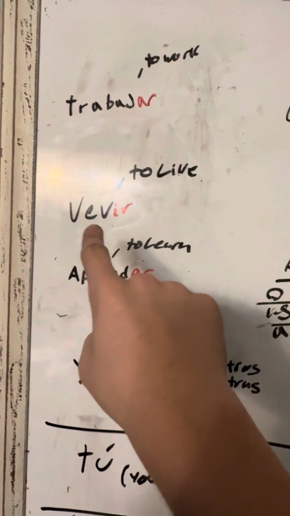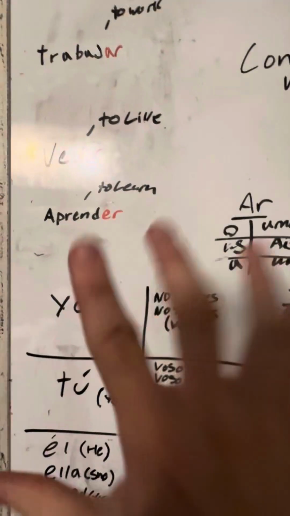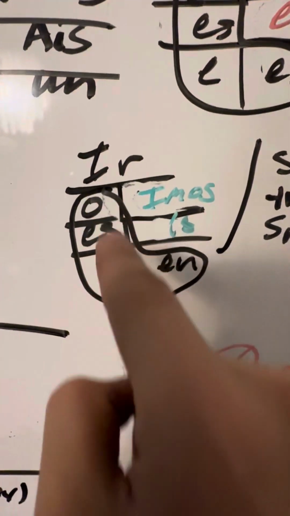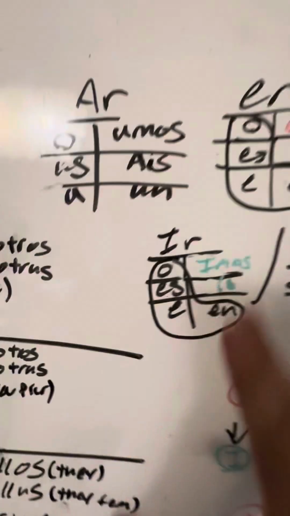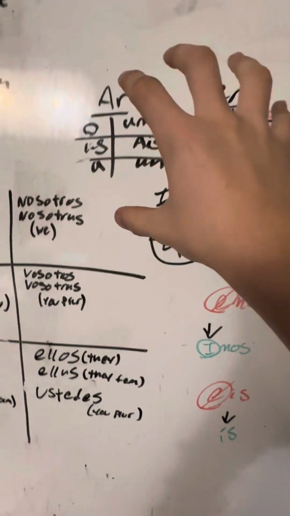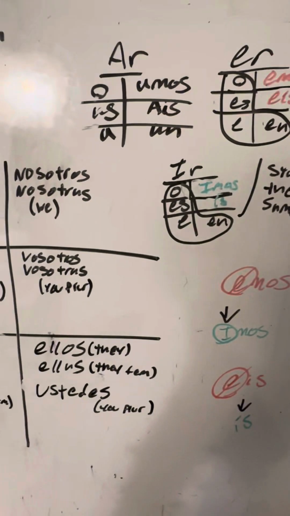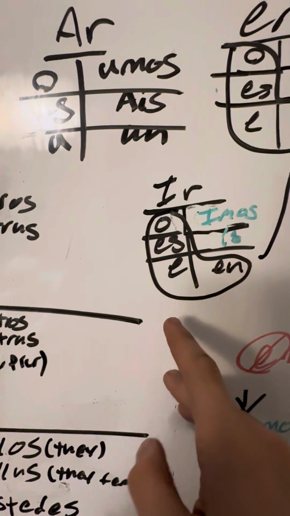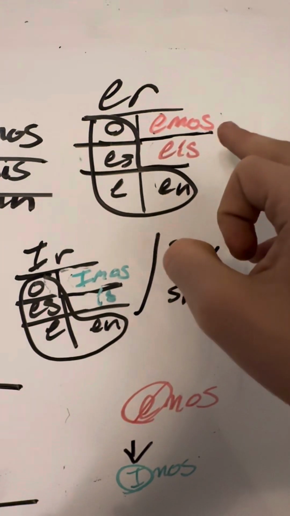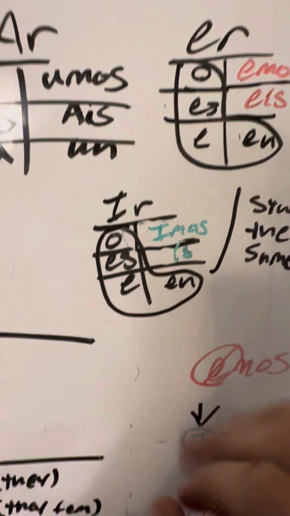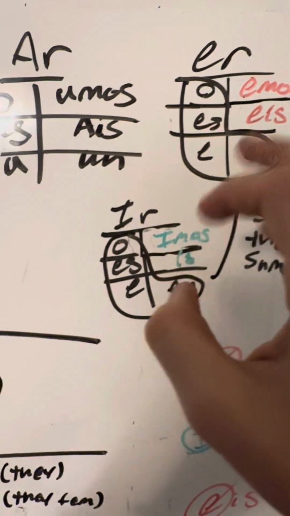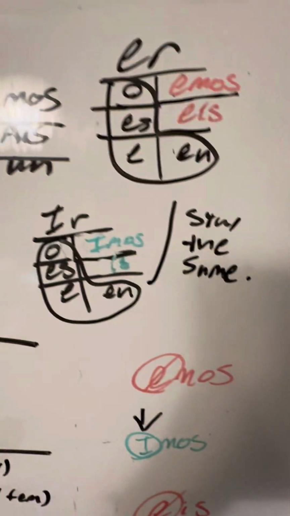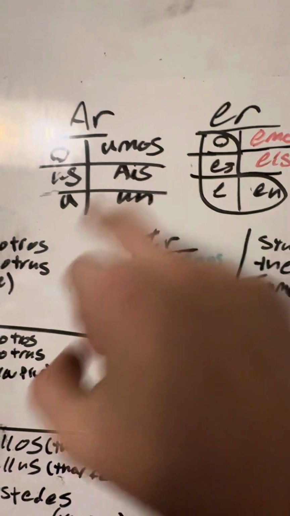Now we move on to IR verbs, which is the same exact concept as AR verbs, just different. So we look here, IR verbs: O, es, e, imos, is, en. Now remember, you need to memorize this. You need to remember all these separately because these are different, but I'm going to show you a trick. For IR and ER verbs, these three, O, S, E, are the same, and imos, is, and emos, eis, are different, but O, S, E, and N are all the same. Not on AR verbs, though; it's O, as, A, amos, áis, an, which are completely different. See, they both stay the same here, and that's why I drew a circle around it.